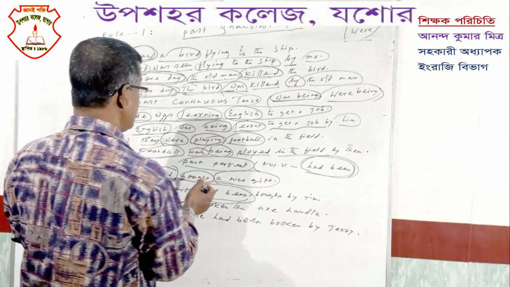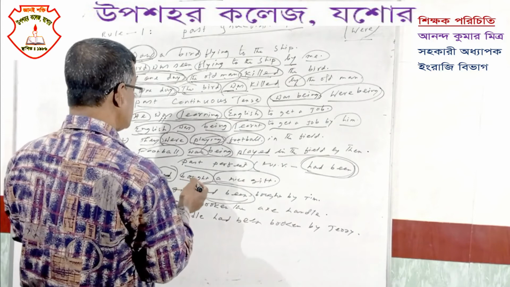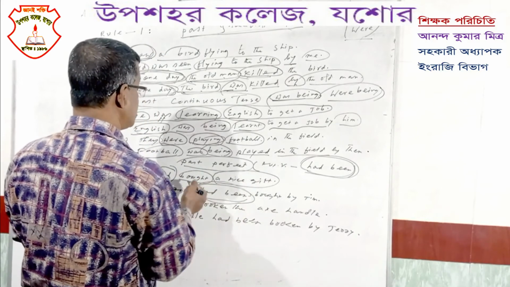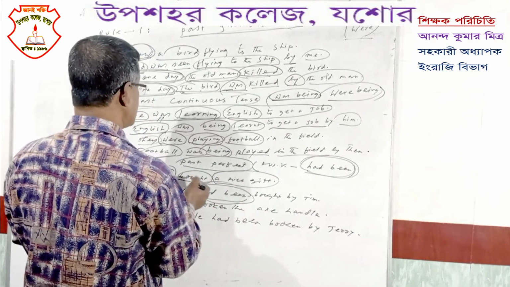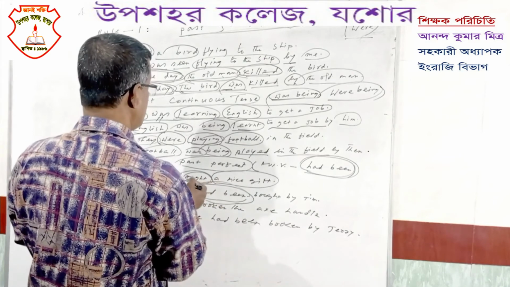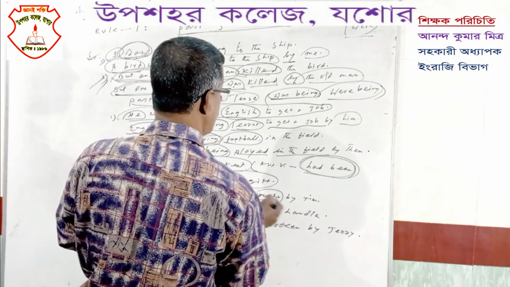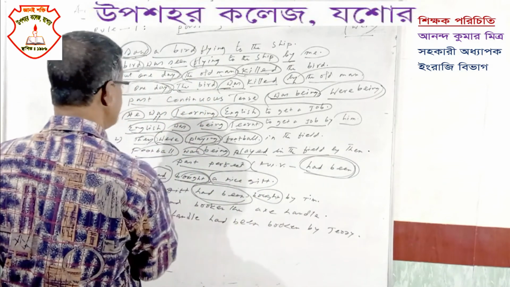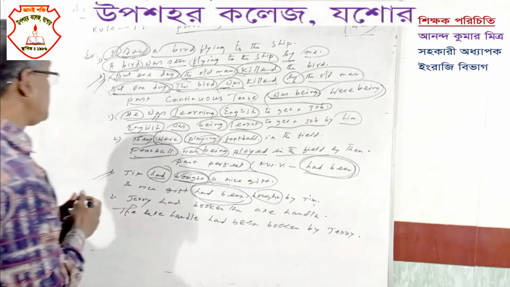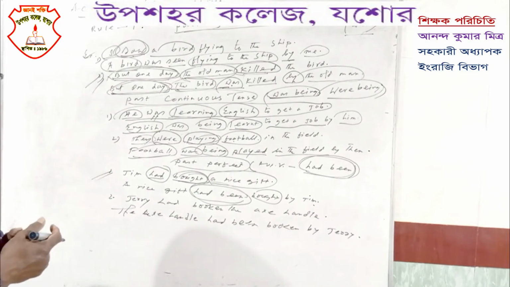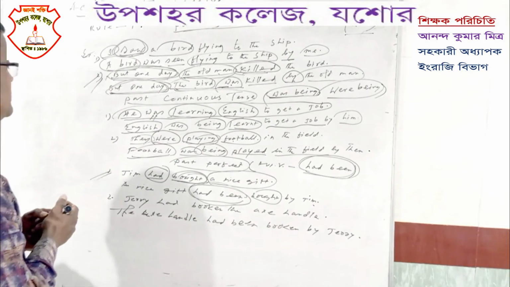Then V3. Here you will get another opportunity, that a perfect tense always uses V3. So the V3 of bought is also bought, by the objective form of Jim, which is Jim. So the answer will be: a nice gift had been bought by Jim.